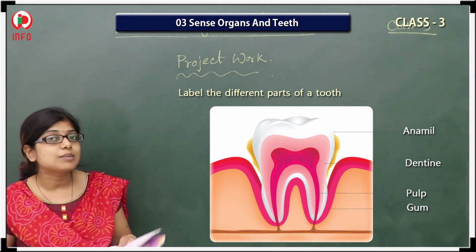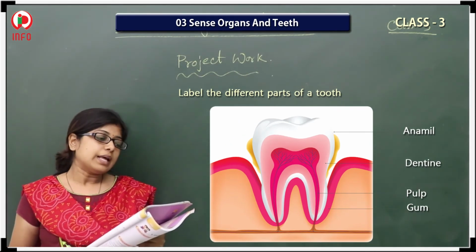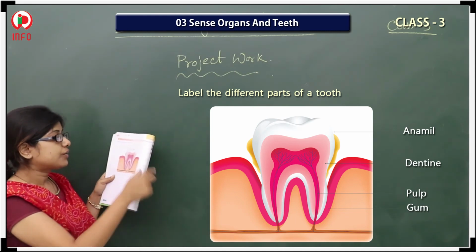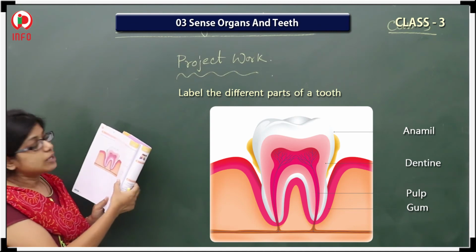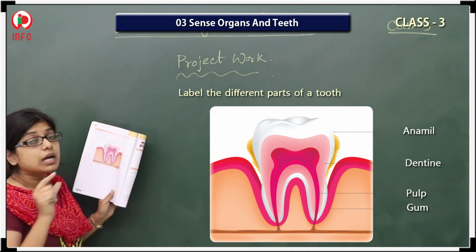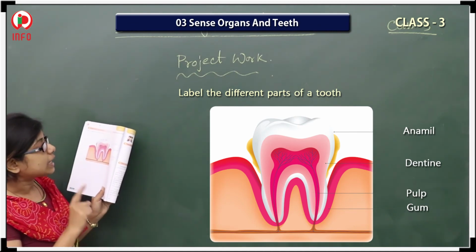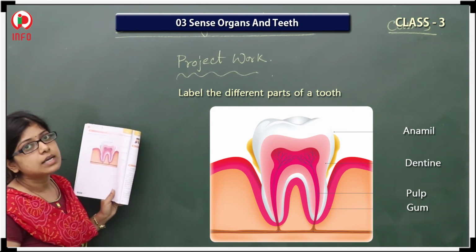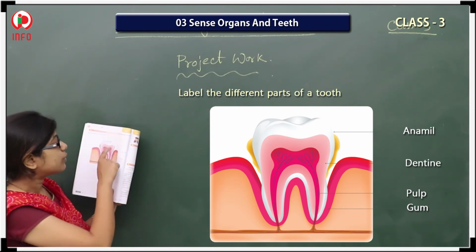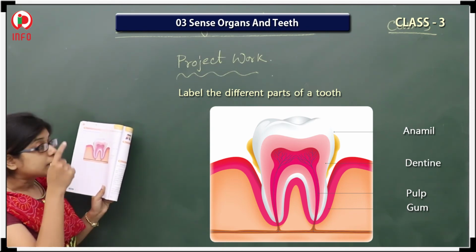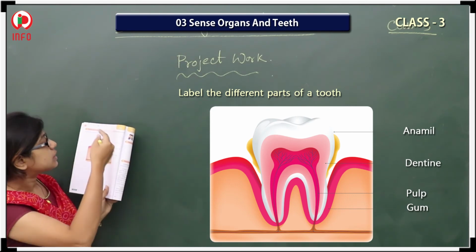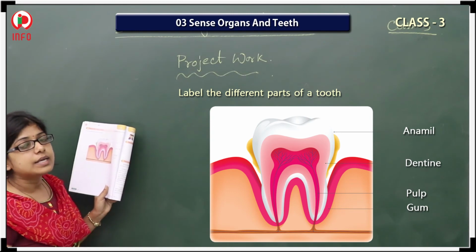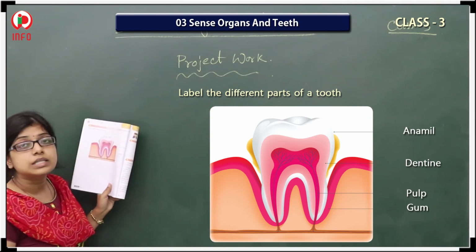Now we will discuss about the project work. Here label the different parts of the tooth. See here one picture is there, so you have to label. So first one, whatever the white color you are seeing, that one is called the enamel. Yes, that one is the hardest substance in our body. So that one should be enamel. And just below that one, that means under the enamel, that one is the dentine. Yes, you have to write here dentine.